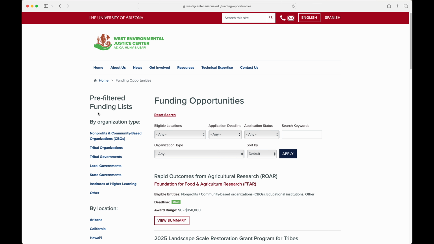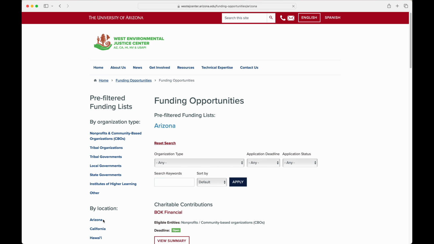Our pre-filtered funding lists are lists that have restricted the funding opportunities listed from our database by a single category, such as organization type or location. For example, one list is funding for only organizations based in Arizona. By clicking on this pre-filtered list, you can see all of the funding opportunities in our database that an organization located in Arizona is eligible to apply for.